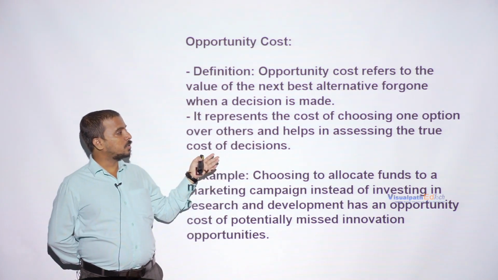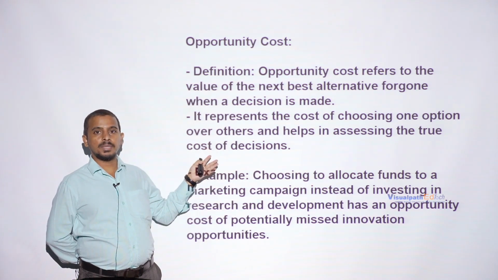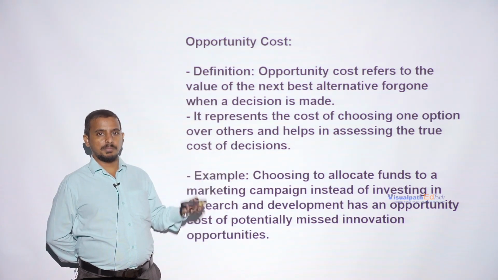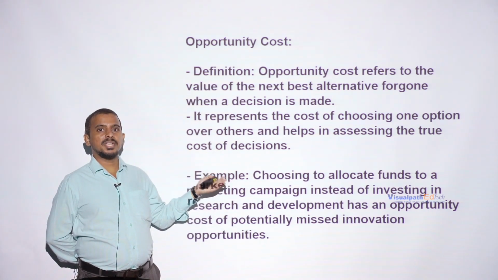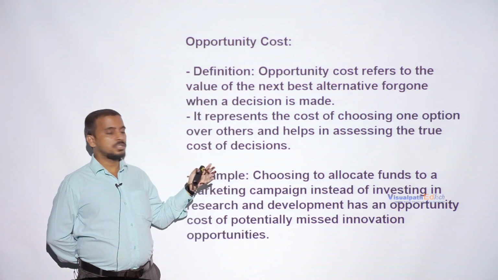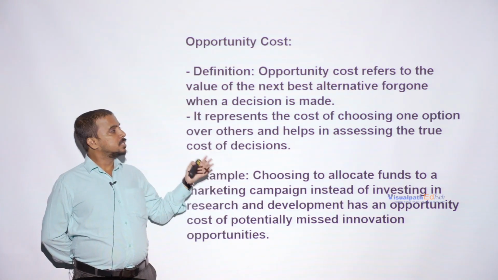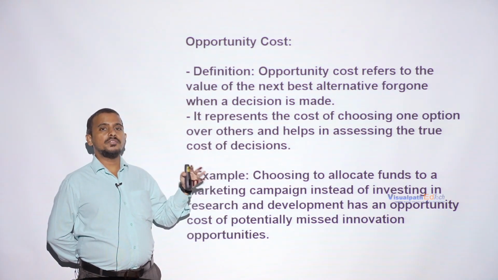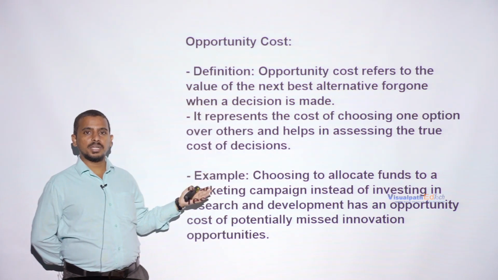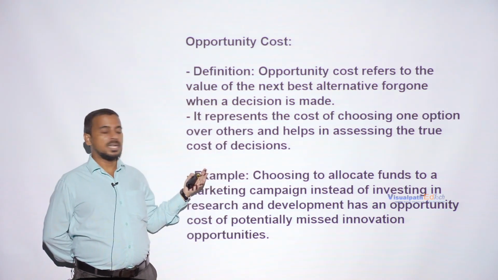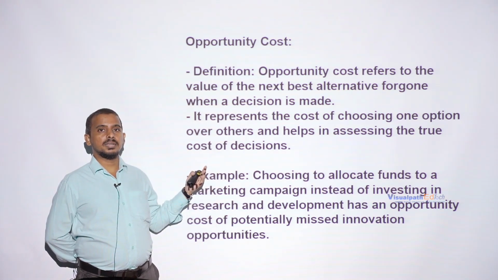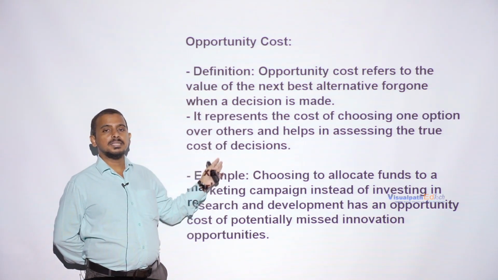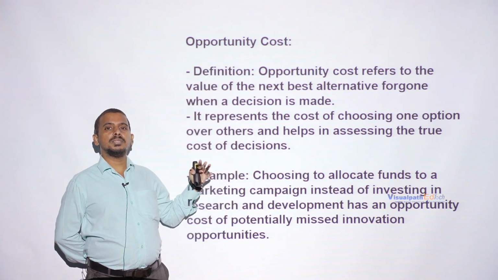So suppose we have a machinery. With that machinery we can produce either product A or product B. So if we produce product A, we cannot produce product B. If we produce product B, we cannot produce product A. So that machinery can be utilized to produce only one product. So you have to carefully analyze which product gives high profit and which product incurs less cost, because the cost should be less and the profit should be high, then only the business will grow.